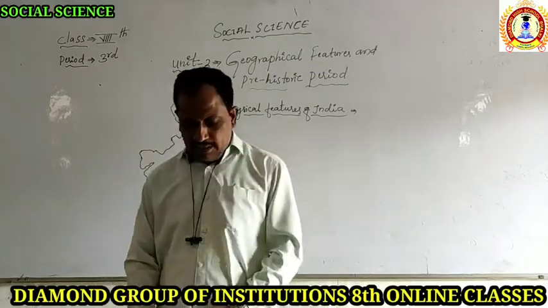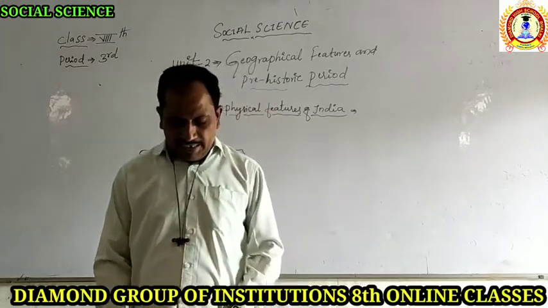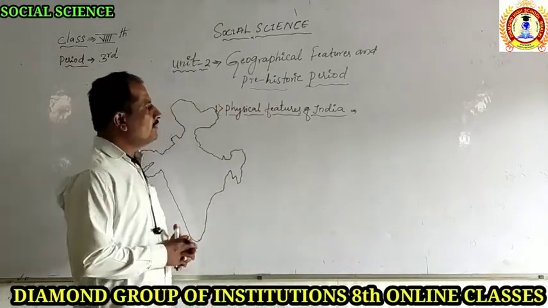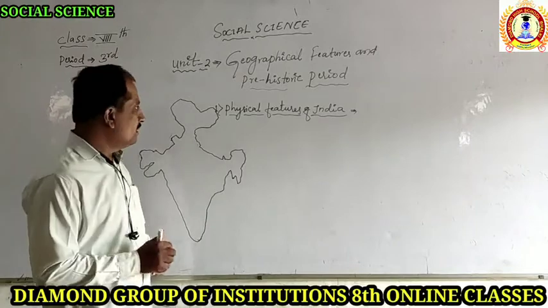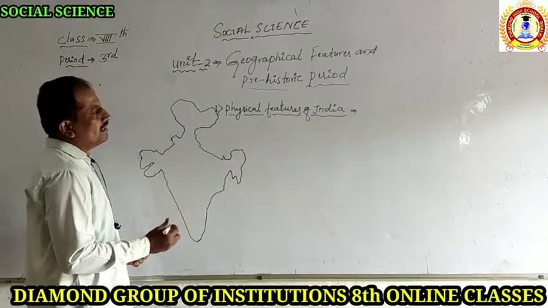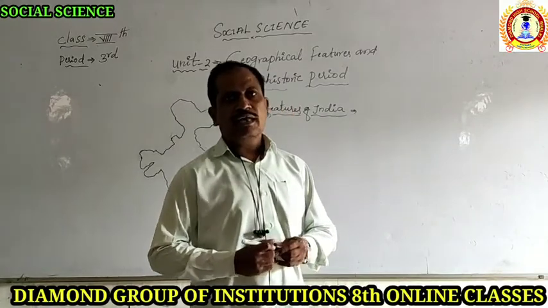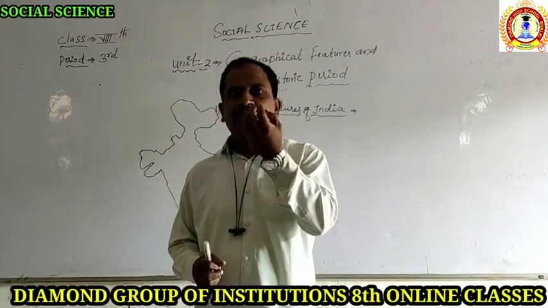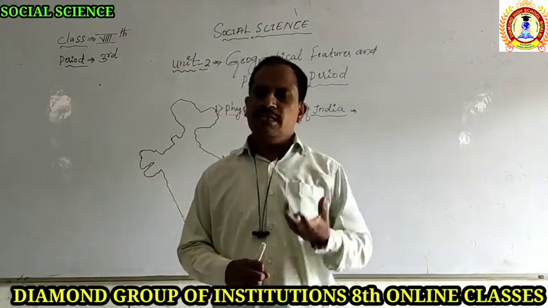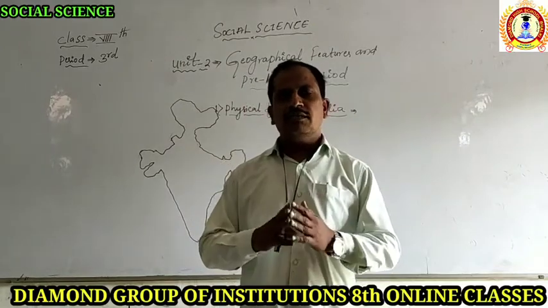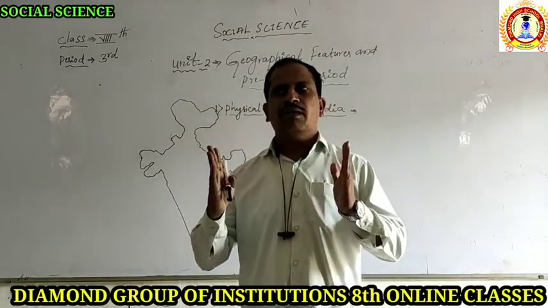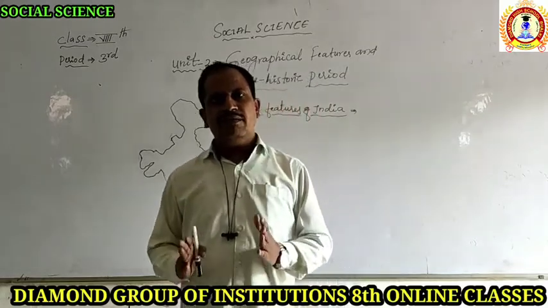First, India is called one of the subcontinents. India is called a subcontinent. Already you know that there are seven different continents in the world. The world was divided into some parts, seven divisions were made.